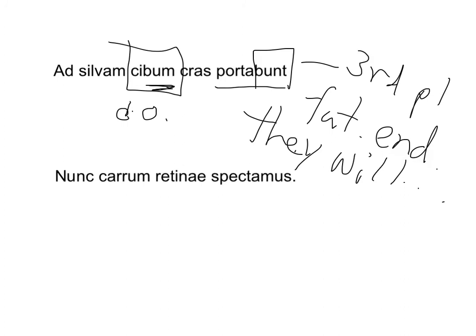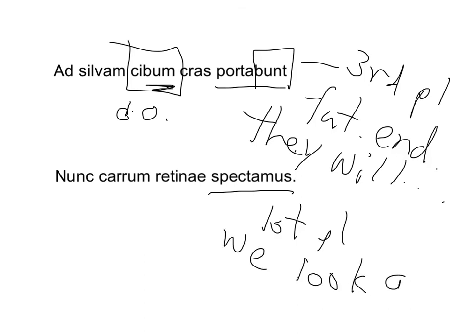Down here we have a present tense ending. Here we have spectamus. Notice it's not spectabimus. That would be the future. So this is first person, plural. So it means we see or look at. We look at. Okay, so not we will look at, because it's not the future ending, it's just the present tense ending. So what does this mean? Now we look at the carriage or the cart or the wagon of the queen. That's supposed to say something else. Reginae. Sorry, that T should be a G.